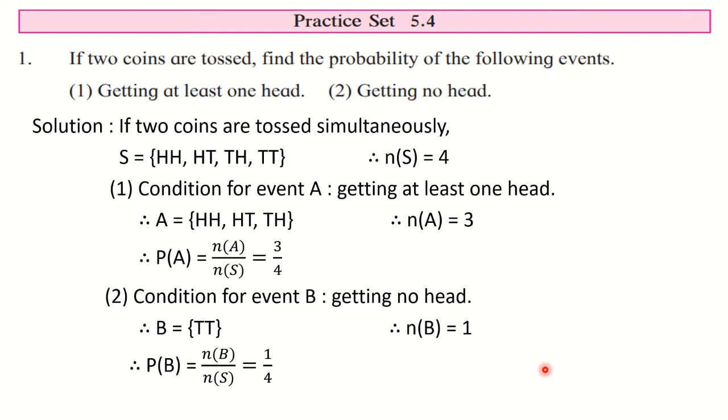Okay, so here writing the event is important. Please note that many of you show your laziness there, asking why to write this statement, but you need to write. Don't write even the word "condition for". You can write in short "event A", then put a colon and then write down the condition. Writing this is compulsory. You have to write it, otherwise your marks will be deducted. Got it? So let us go towards the second question now.